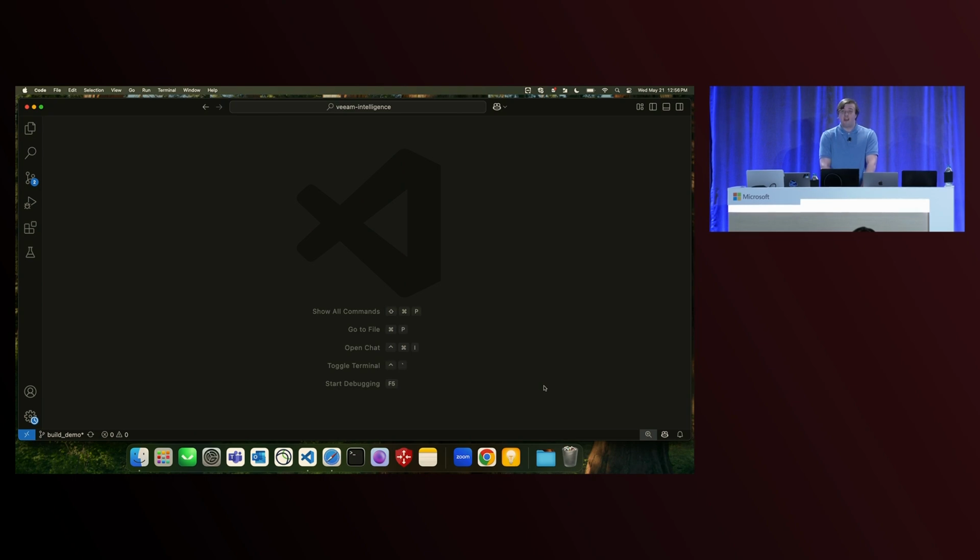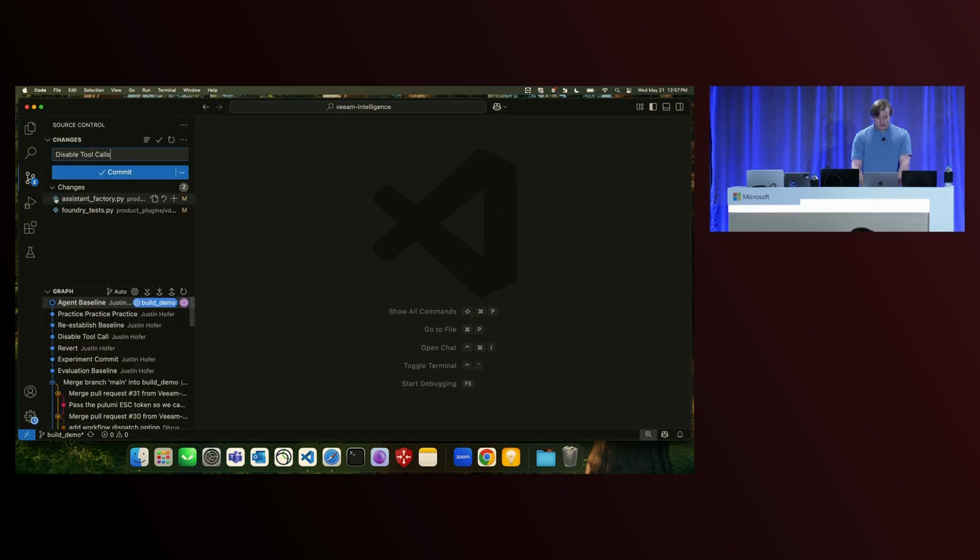Now, like many other AI agents, Veeam Intelligence uses a variety of tools to accomplish the task at hand. In this case, we're using our tools to query a knowledge base in order to properly answer a user question. Without access to this knowledge base, the large language model would only be able to hallucinate an answer to the question at hand. And that is exactly what we're going to do today.